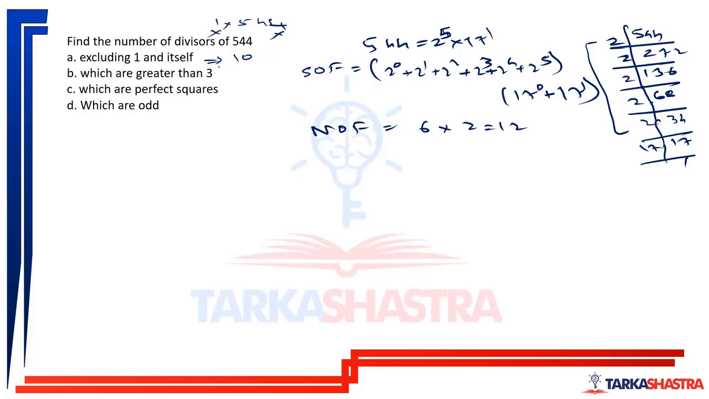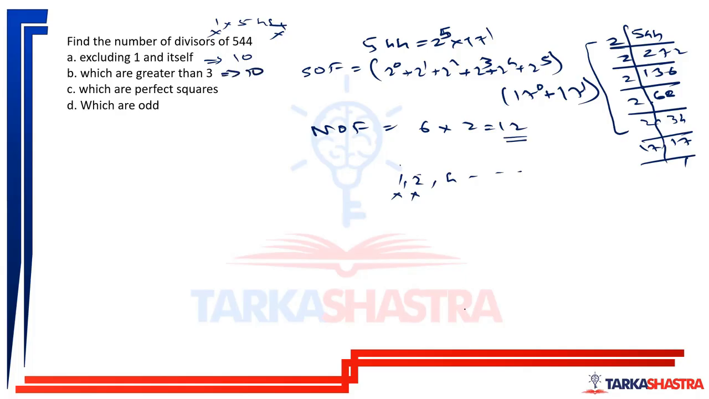Then factors which are greater than 3. In the factors of 544, 1 will come, 2 will come, then 4 will come and so on. I just have to eliminate 1 and 2. So out of 12, I have to eliminate 1 and 2. Remaining all the factors will be greater than 3. So here also 10 will come.